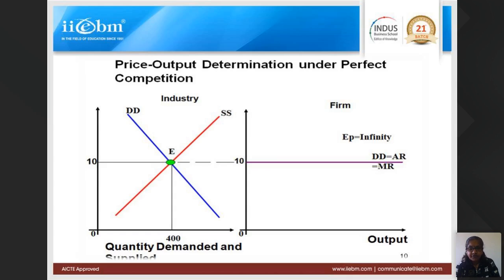Now this is the price set by the industry or market. The firm cannot say that no, we will not accept 10 rupees. If you don't accept it, you will lose the market. If you decrease the price, you will go into losses, and if you increase the price, you will lose customers. So the firm will accept this price. So demand is equal to average revenue, which is equal to marginal revenue. All three become the same.